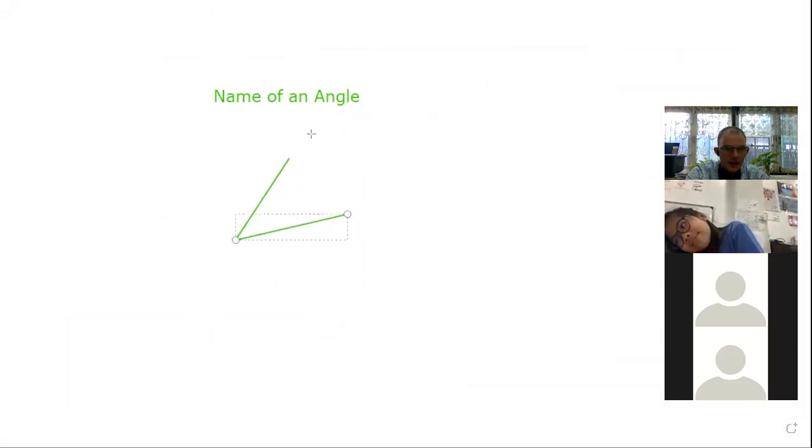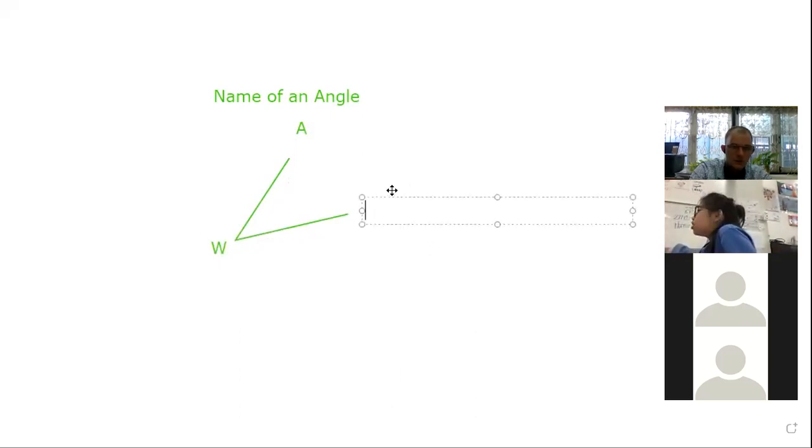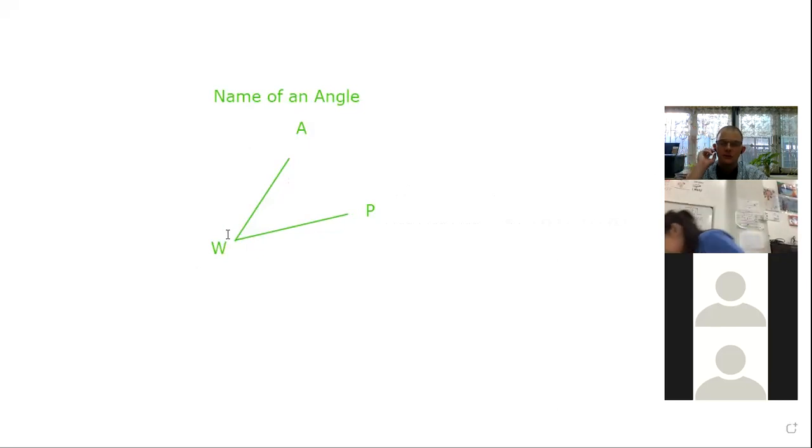Here's an angle: A, W, P. AWP. Do you see we have two lines? We have two lines, AW and PW, and they meet at W.